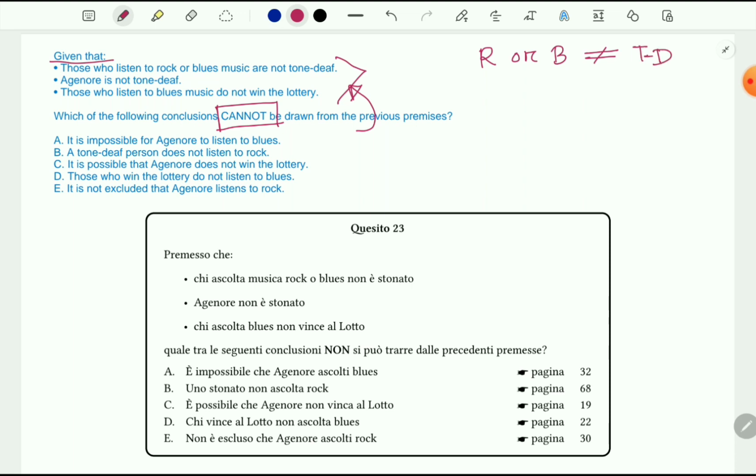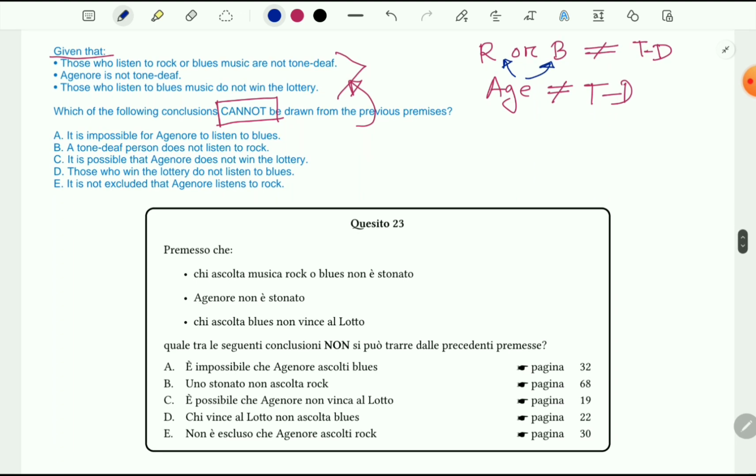The second statement was: Agenore is not tone deaf. So that means we can conclude that Agenore can listen to either rock or blues music because he is not tone deaf. There is a possibility that he can listen to either rock or blues music, no problem for him.